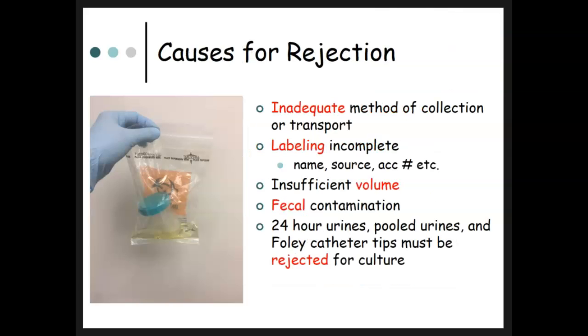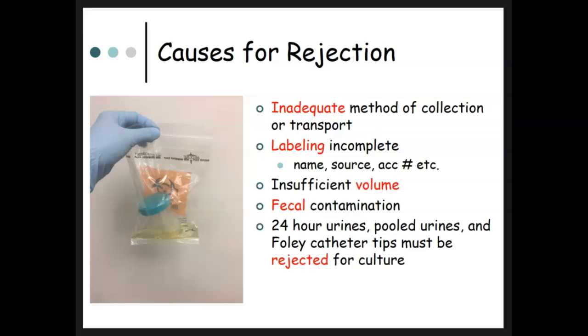So causes for rejection. I would guess urines are one of the most commonly rejected samples if there is inadequate method of collection or transport. So if it's been sitting around too long, or we really don't know if it's been inadequately collected. Of course, labeling incomplete if there's no patient name, source, accession number. I mean, because we need to know the source. Is it a cath urine? Is it a voided urine? Is it a clean catch? We have to know that, because that's going to determine whether or not we work up certain organisms.